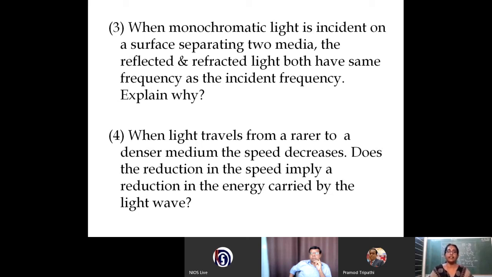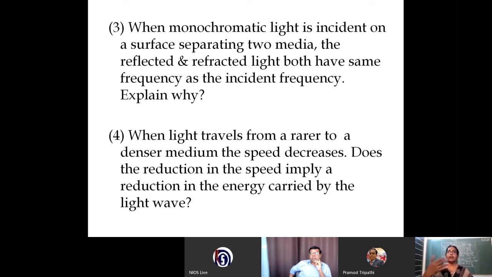So a monochromatic light is incident on a surface. When light is incident, that particular light will have a particular frequency. So the atoms of that particular matter will take energy from that light, and the atoms will start oscillating with a frequency equal to the frequency of the incident light.